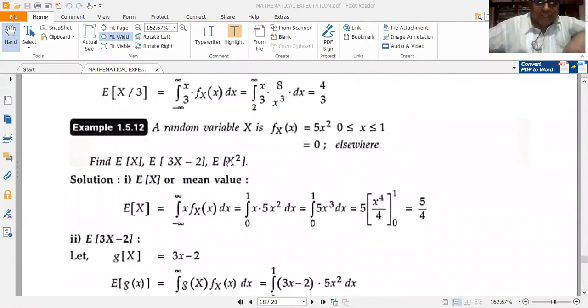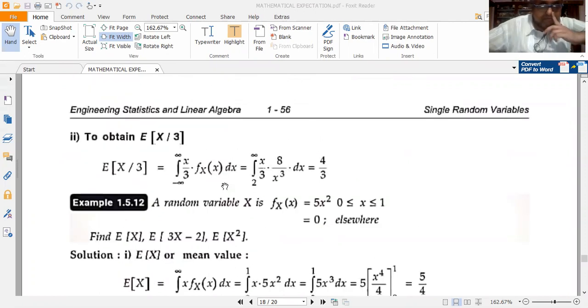Next, he gives this problem. A random variable x is given by fx of x is equal to 5x squared for 0 less than or equal to x less than or equal to 1 and 0 elsewhere. Find E of x, E of 3x minus 2 and E of x squared. This is a very, very important problem.